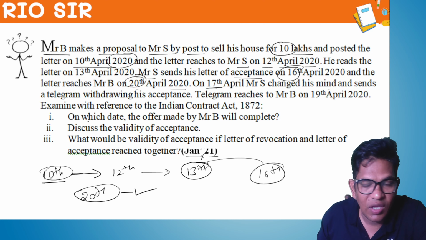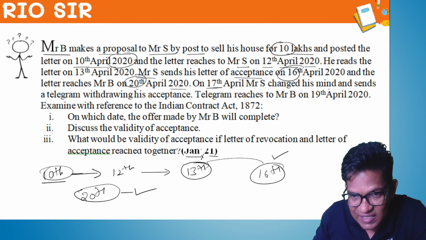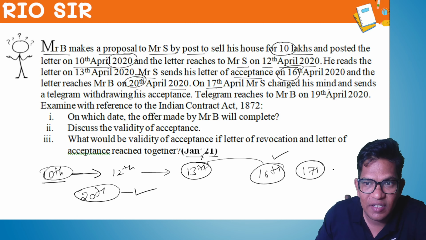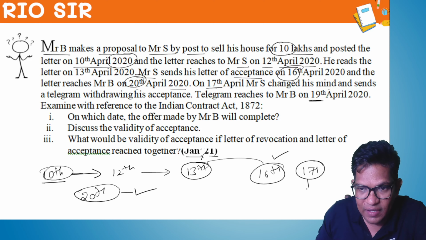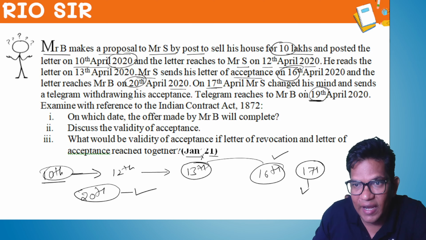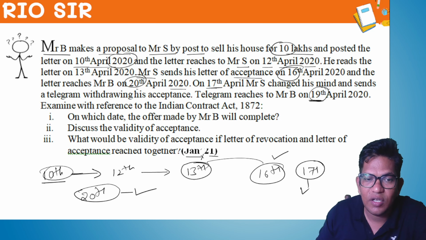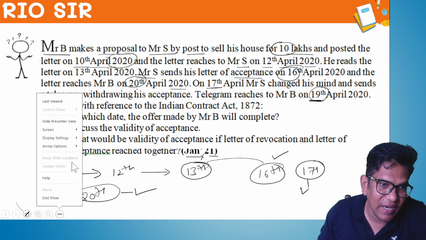Got it? Yes or no? So now, before the letter reached, because on 16th he had sent the letter of acceptance, immediately on 17th he changed his mind and sent a telegram that reaches B on 19th April. What is that? Revocation of offer. 19th April. Got it?